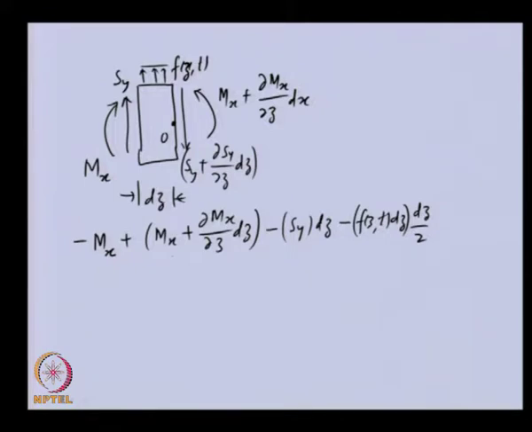Apart from this, we will have the inertia force, that will be mass per unit length into the thickness of the shaft segment. So, this will be the mass of the shaft segment into the linear acceleration.